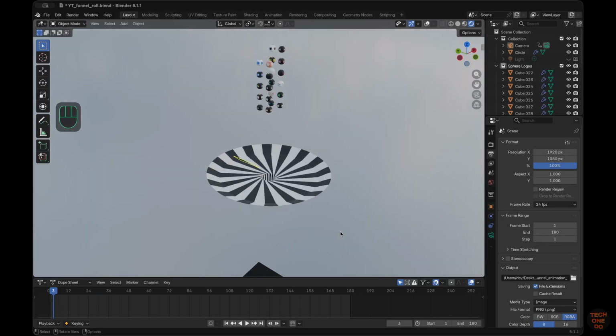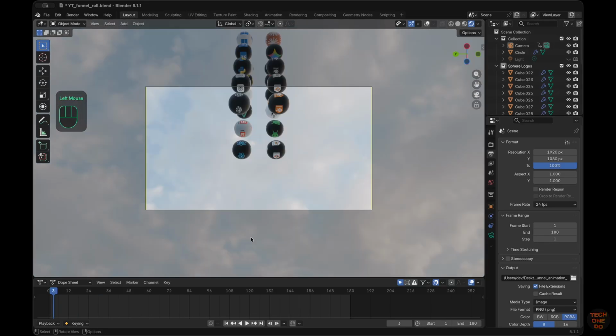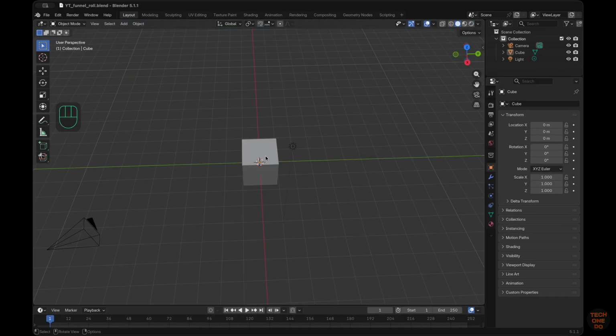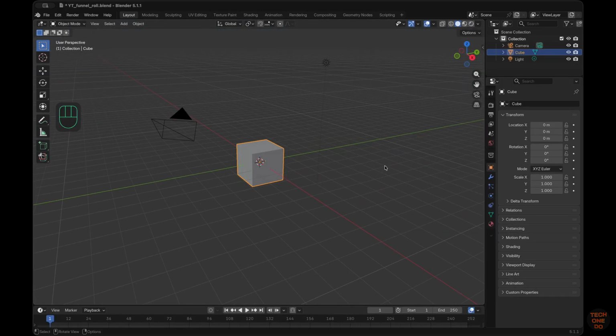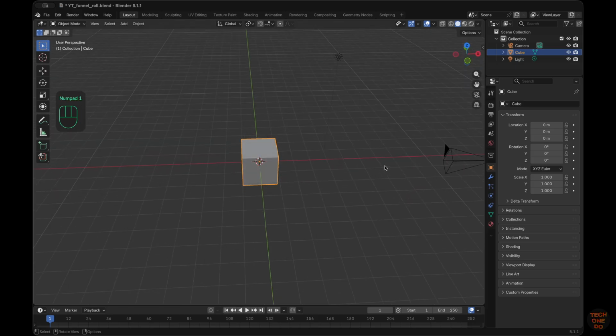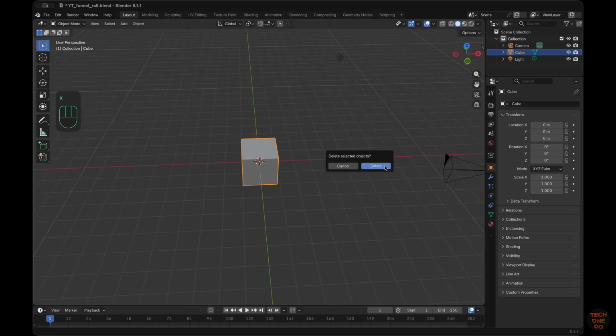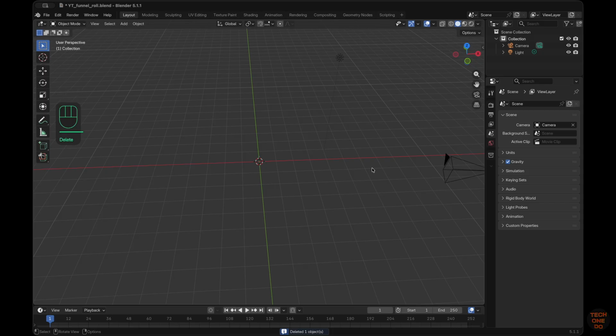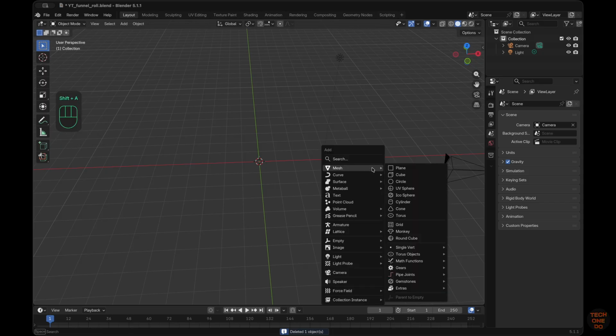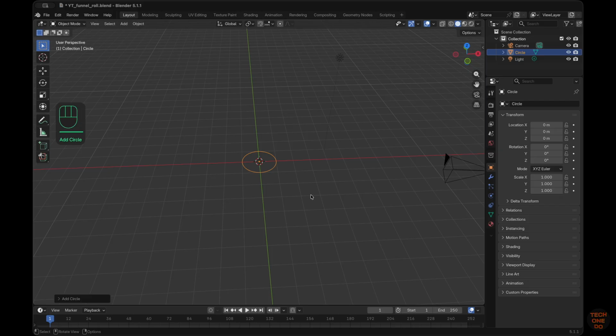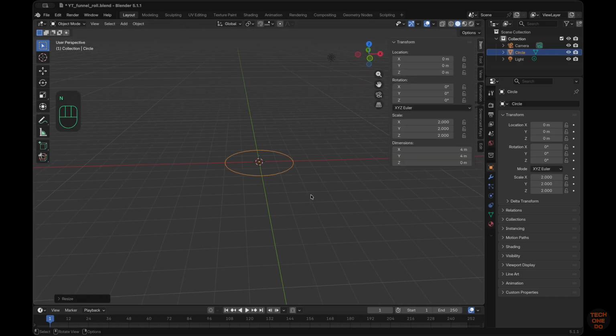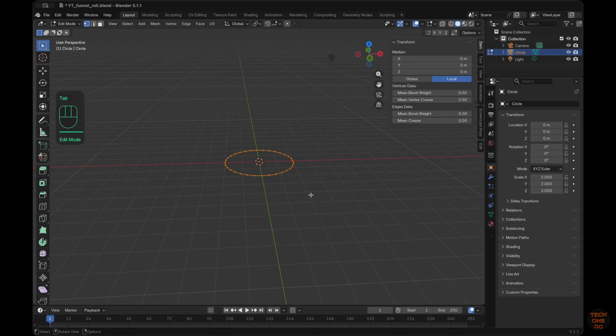In this video, we'll work on building this. Create a new file and delete the default cube. Press Shift+A and add a circle. Press S plus numpad 2 to scale 2x. Tab into Edit mode.